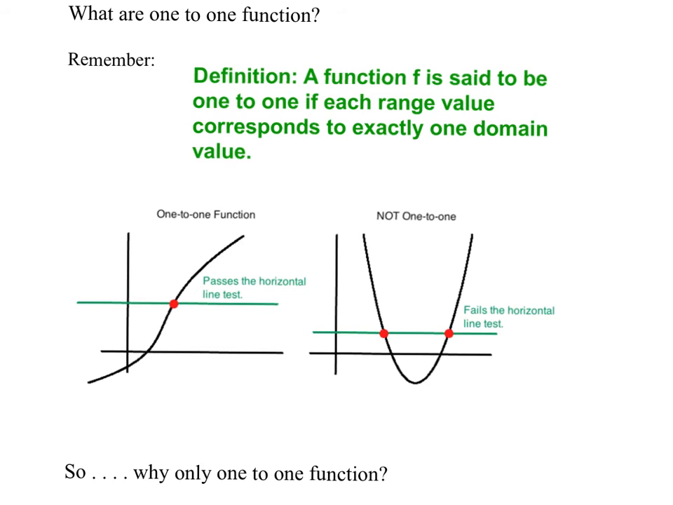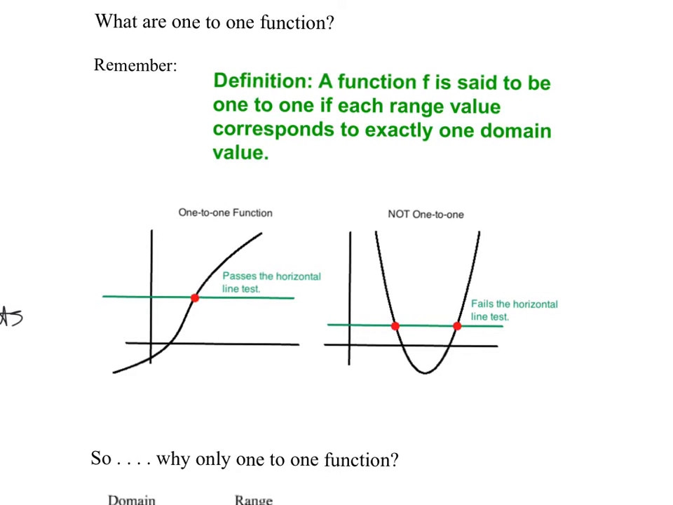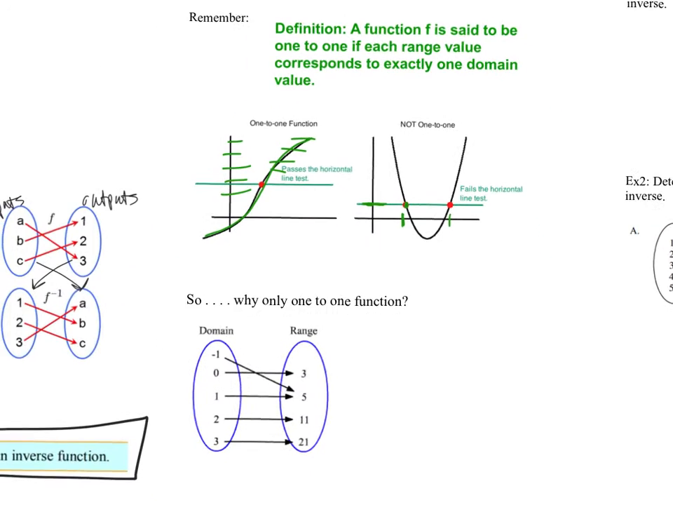A function f is said to be one-to-one if each range value corresponds to exactly one domain value. Remember, it passes the horizontal line test. So this function right here is one-to-one because every y value has one x value. This parabola over here fails the horizontal line test because this y value right here has two x values. So parabolas are not one-to-one. So then the question is, why only one-to-one functions?